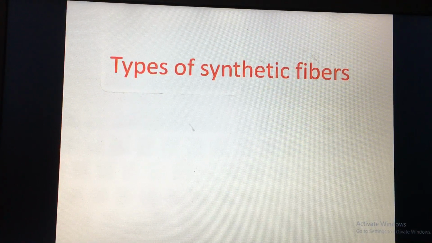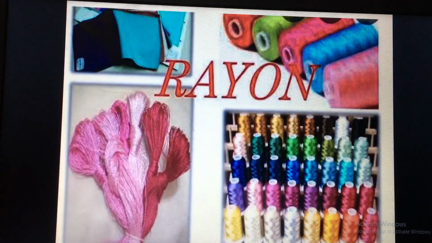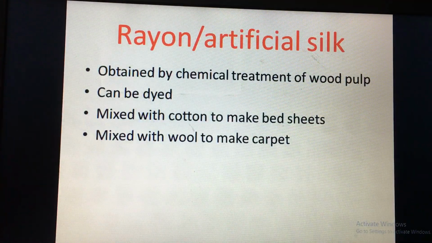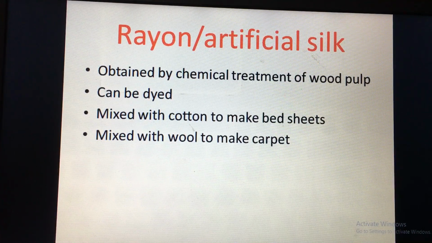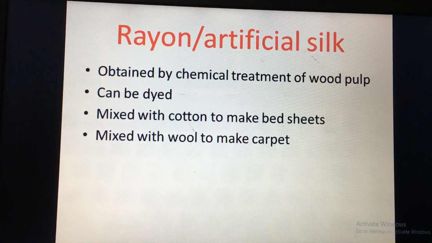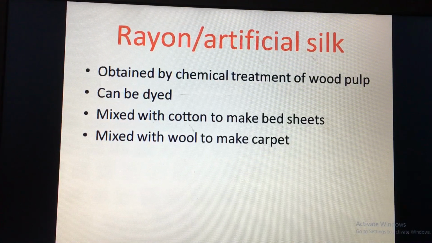The first fiber we are discussing is rayon. Now rayon is made by a chemical compound obtained by chemical treatment of wood pulp. This rayon is also known as artificial silk. It can be dyed into different colors. It can be mixed with cotton to produce bed sheets, and it can be mixed with wool to produce blankets and carpets. So those are the uses of rayon or artificial silk. The most important point here is it's derived from wood by chemical treatment.